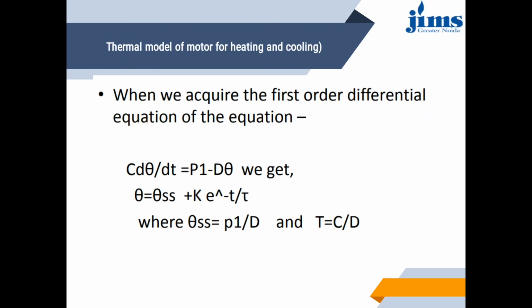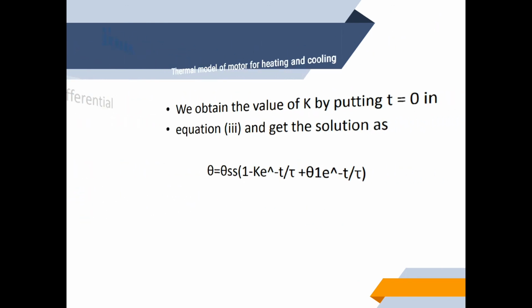So, we acquire the first order differential equation C d theta by dt is equal to P1 minus D theta. From this we find theta is equal to theta SS plus K e raised to the power minus t by tau, where theta SS is equal to P1 by D and tau is equal to C by D.